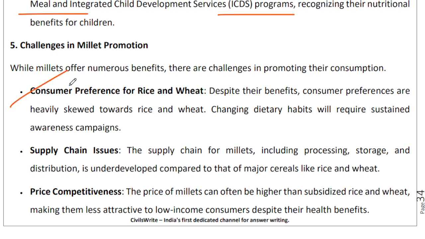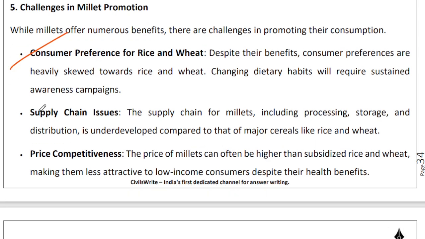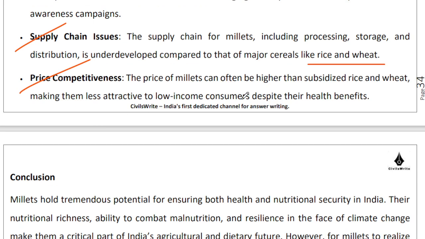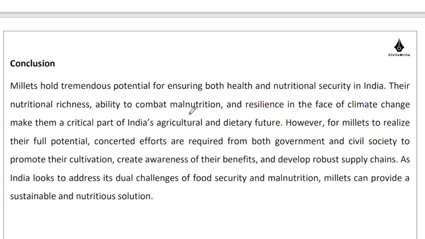Right, the consumer preference still needs to be changed, right? So that is something which is still a work in progress. Supply chain issues, right from procurement, processing, storage, and distribution, still need to be made as robust as they are for, let us say, rice and wheat, right? And ultimately, price competitiveness. These millets can be priced higher than subsidized rice and wheat, which means that people will tend to buy more of those items which are more cheaply available, right?